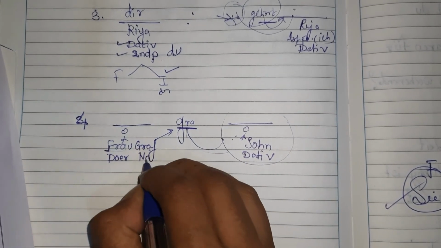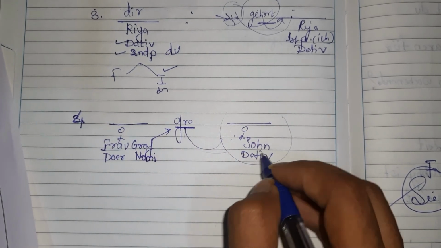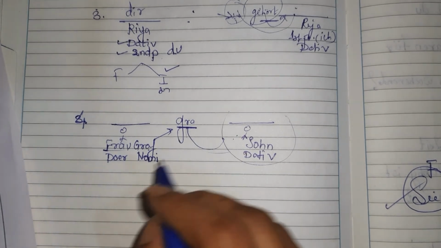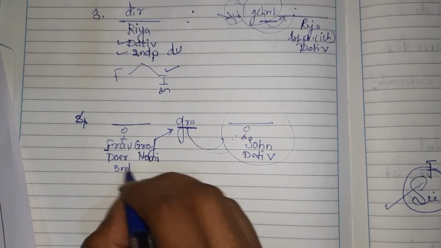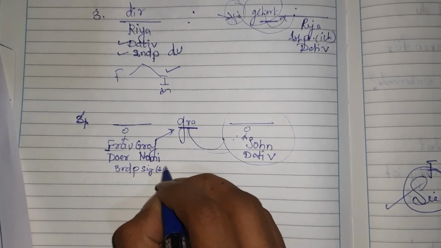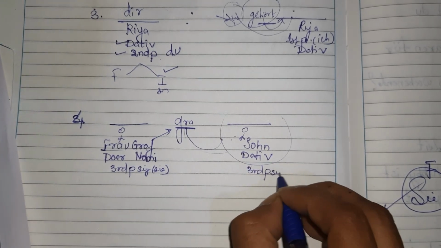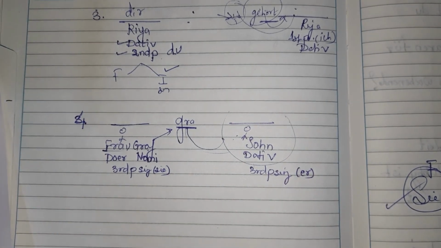Here it is nominative case because she is a doer and he is the receiver of that congratulation or best wishes. Yeah. Now it is third person because we are talking about Frau in this sentence. Third person singular and she is female, so small sie. And he is also third person in the sentence, singular, and he is male, so it is er. So we got the rough work.